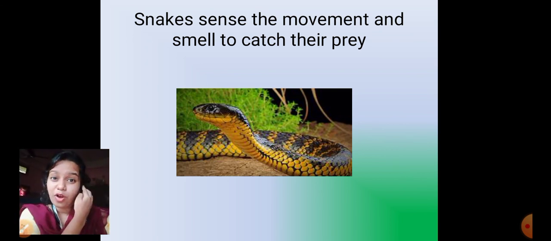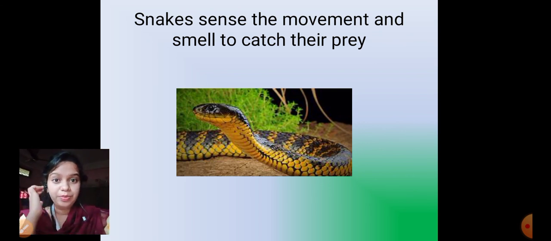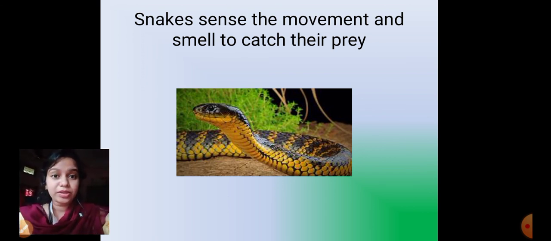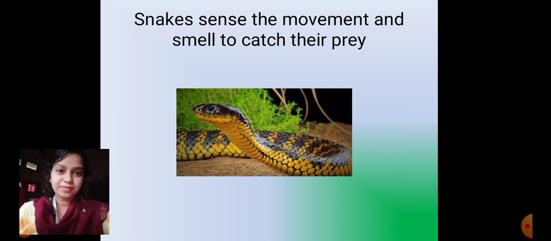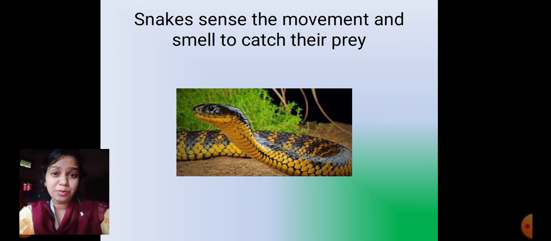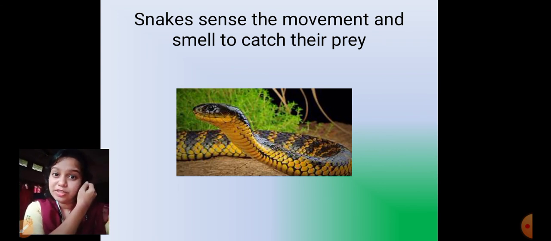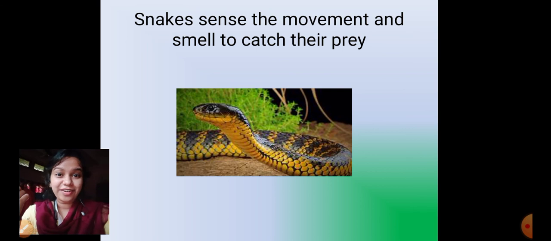So when it sees a frog moving around, what will it do? It will know that there is a frog moving around, and what will it do? It will catch the frog and eat it. Okay, children? So what have we learned today? We have learned that different animals are not only divided by what they eat. Different animals have different, like they have superpowers, right? They have different types of sense organs. Some animals have a strong sense of smell. Some animals have a strong sense of hearing. So they have different abilities with which they can sense their food and then they can eat them.